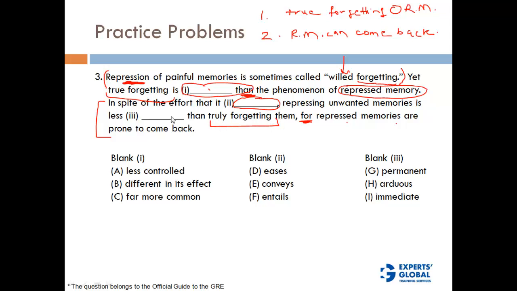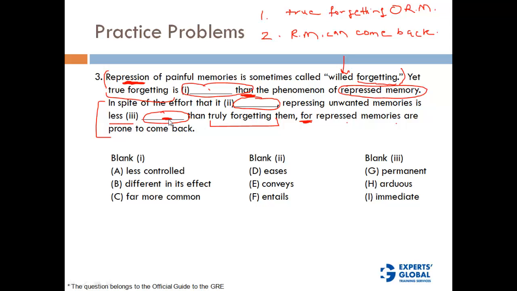So look at this blank. What kind of word is expected here? Repressing unwanted memories is less dash than truly forgetting them, because repressed memories are prone to come back and truly forgotten memories don't come back. So that means they are less dash.